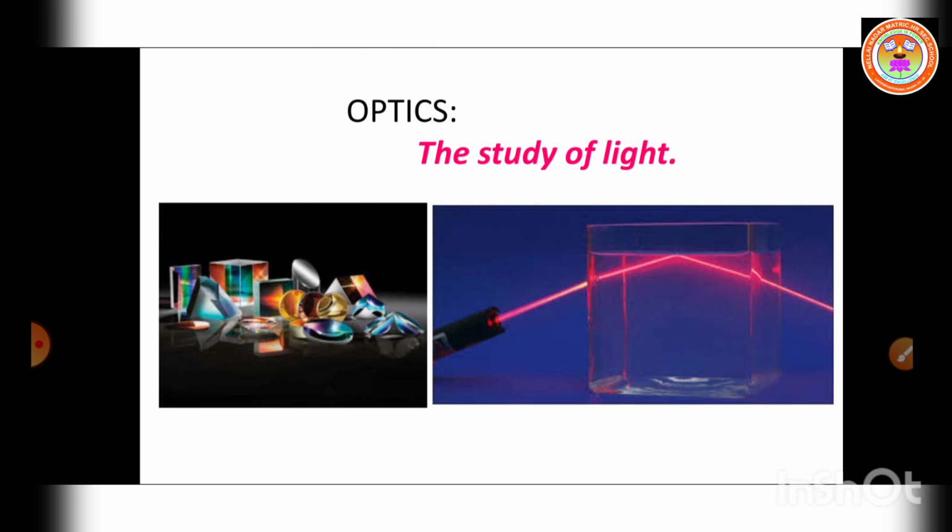And the third one, optics: the study of light. We studied reflection, refraction, how images are formed with spherical mirrors, the laws of reflection, laws of refraction, Snell's law, and the refractive index of a medium. All that comes under optics.